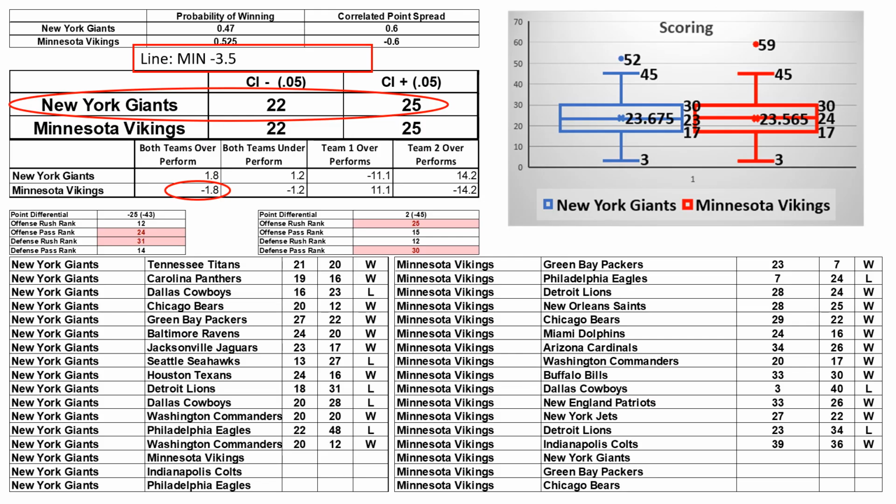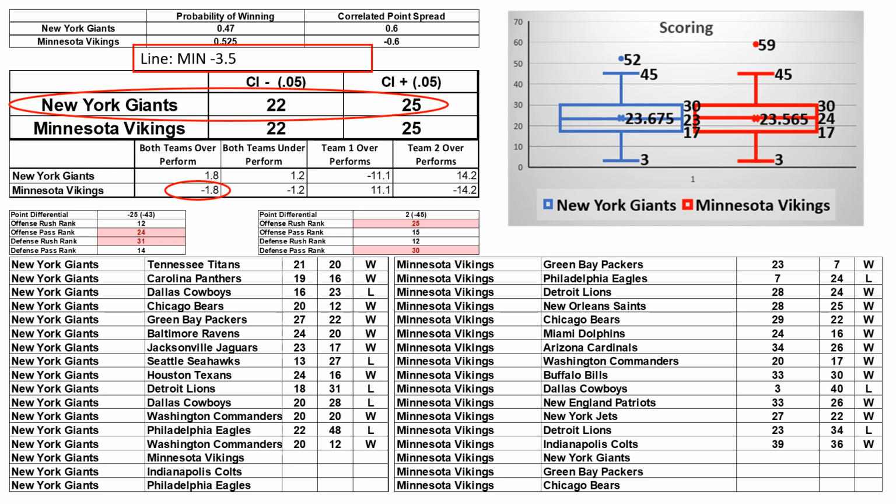Giants versus Vikings. Vikings are favored by 3.5 points. In this case, I'm going to use the Bayesian revision that both teams perform better than what is predicted. When I look at that, the model says they're even.